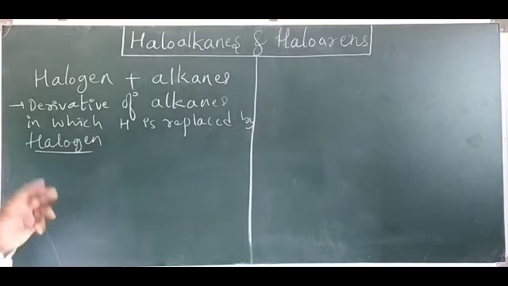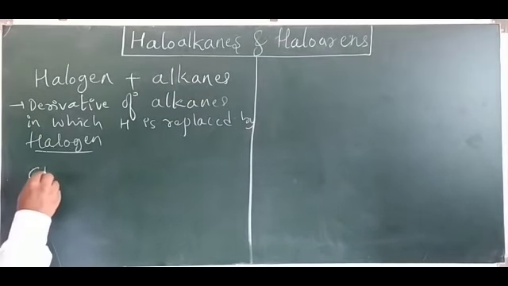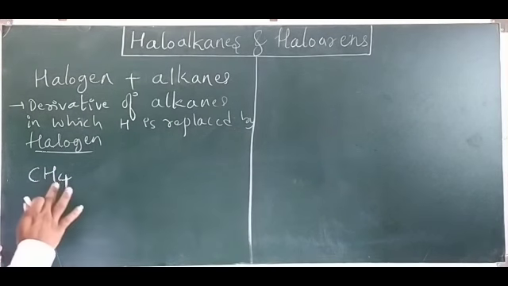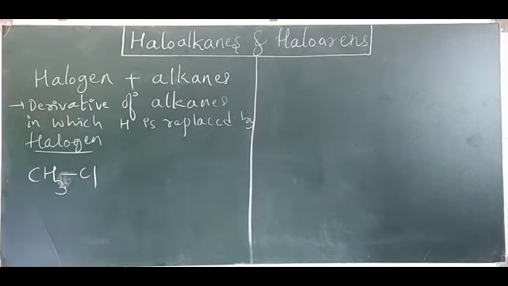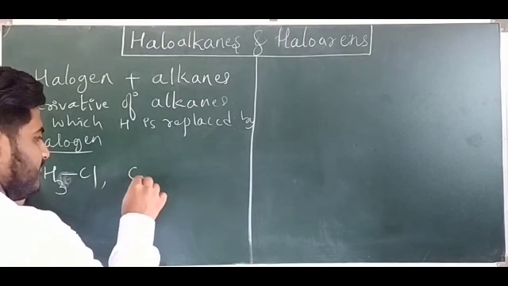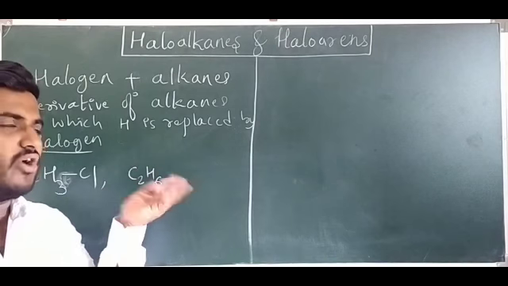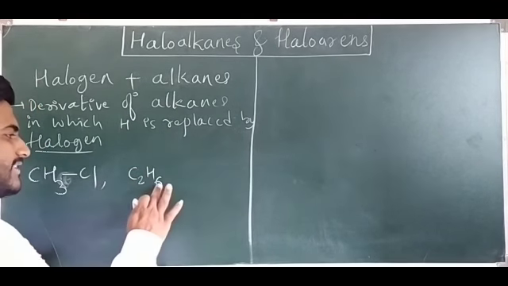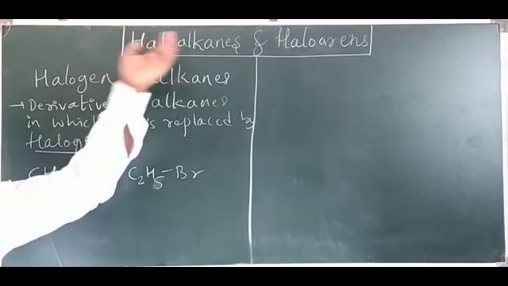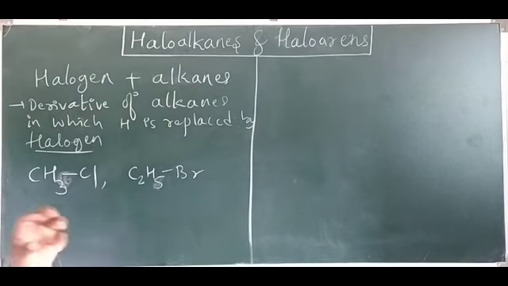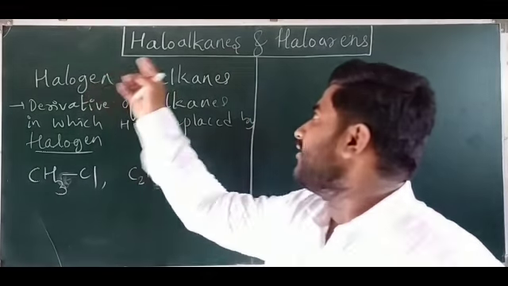Look at here. You already know the general formula of alkanes, guys: CnH2n+2. Write any alkane. This is your alkane, CH4. Replace one H, so CH3, and add one chlorine. Chlorine is nothing but a halogen. Chlorine, bromine, whatever you can add. C2H6 has two carbon atoms, eth, all single bonds, so ethane. In ethane, just remove one hydrogen and add bromine or chlorine. So these are called haloalkanes. Nothing but in an alkane, one or two or three H are replaced by halogen atoms. Those are called haloalkanes.